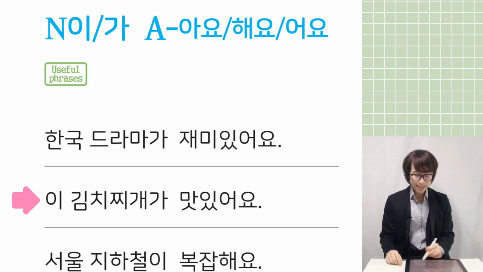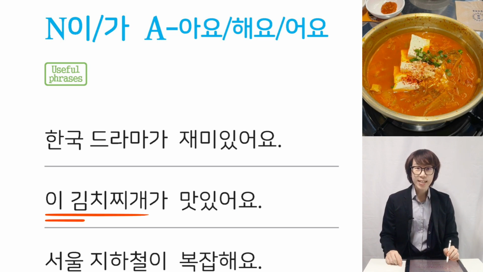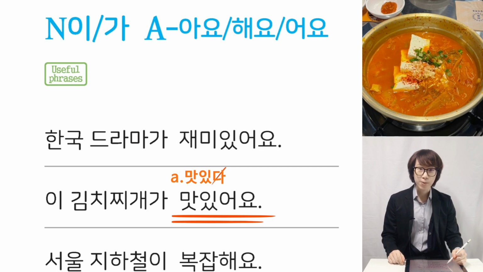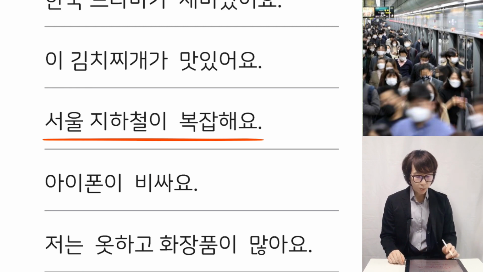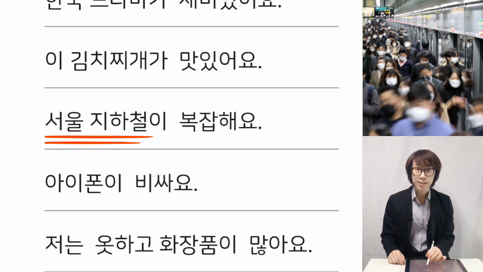And next sentence. 이 김치찌개가 맛있어요. 이 김치찌개, this kimchi stew, 맛있어요. Original adjective is 맛있다, yummy or delicious. So 아요, 해요, 어요 is 맛있어요. Right? And next sentence. 서울 지하철이 복잡해요. 서울 지하철, 지하철 is a subway.